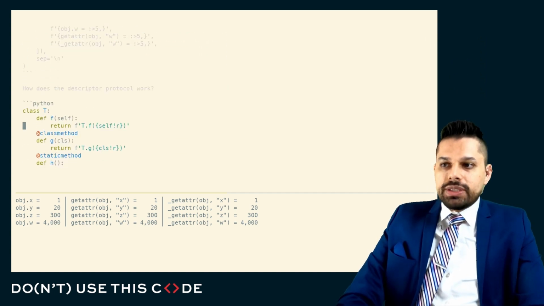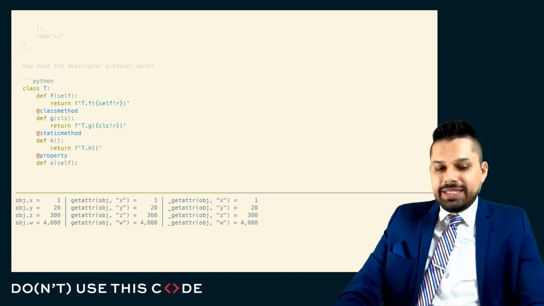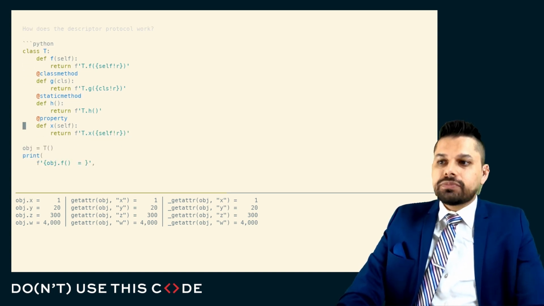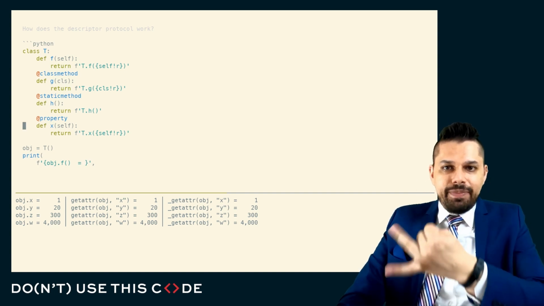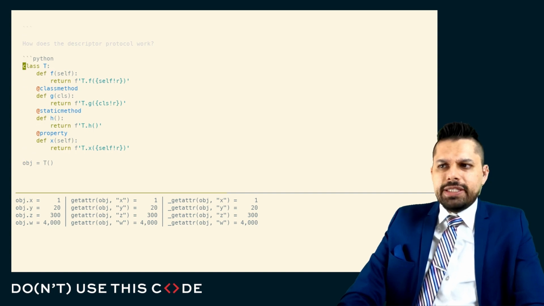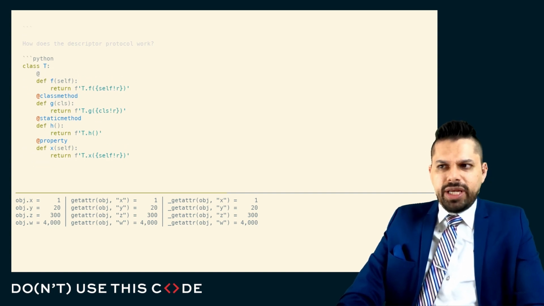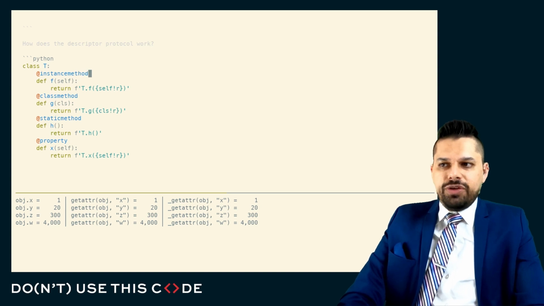Knowing how all of this works, we can actually then determine how it is that instance methods, class methods, static methods, and property all work. Here, I have a simple class that has an instance method, a class method, a static method, and a property. And note that the instance methods in Python, they don't require any specific annotation. They don't require a specific decorator. It would be very clumsy if we had to do instance method every time we defined an instance method.